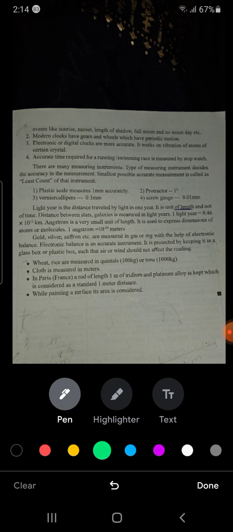Next, there are many instruments. The type of measuring instrument decides the accuracy of the measurement. The smallest possible accurate measurement is known as least count. I have told this in the class.